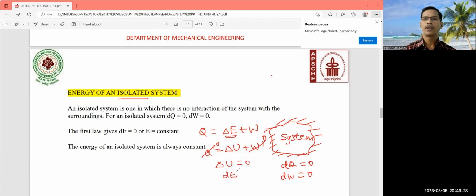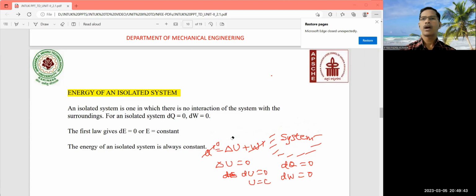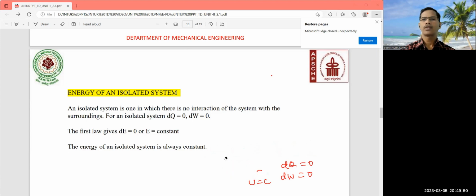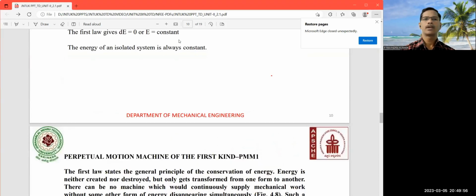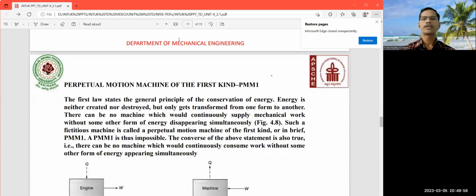That means dU is equal to 0. So that means U is equal to constant. So this is how you have to derive the expression. So the energy of an isolated system always remains constant. So this is how you have to prove the expression for this particular point. The third one is perpetual motion machine of first kind.